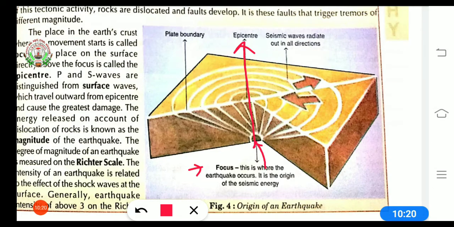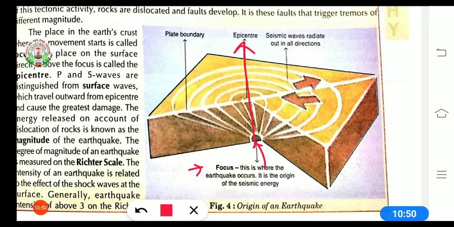Now there are three kinds of waves. P waves or longitudinal waves. Second is S waves or transverse waves. Third is L waves or surface waves. Out of the three waves, two waves are distinguished here, the P and S waves. They are distinguished from surface waves, which travel outward from the epicenter and cause the greatest damage.